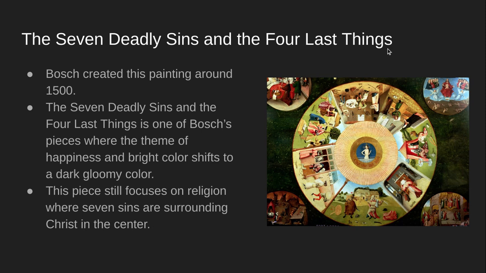The Seven Deadly Sins and the Four Last Things is one of Bosch's pieces where the theme of happiness and bright color shifts to a dark, gloomy color. This piece still focuses on religion, where seven sins are surrounding Christ in the center.